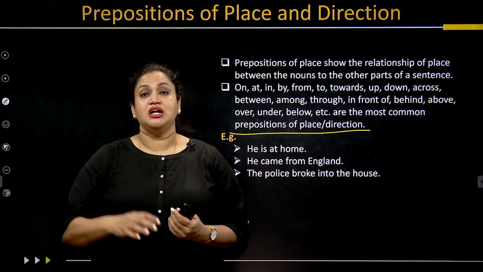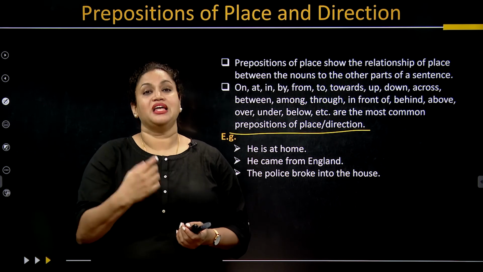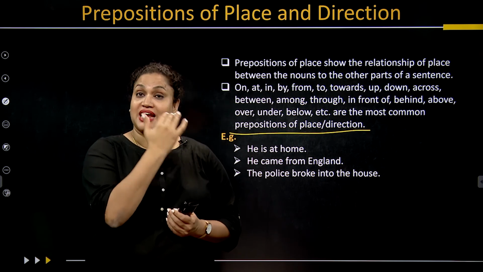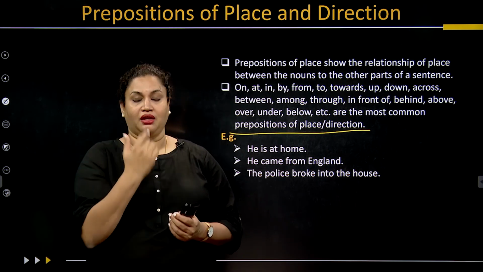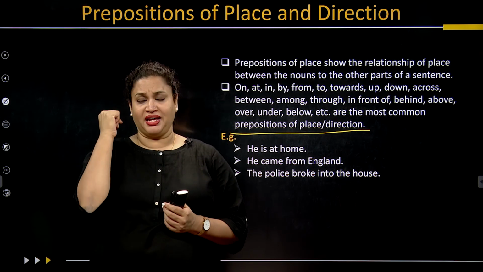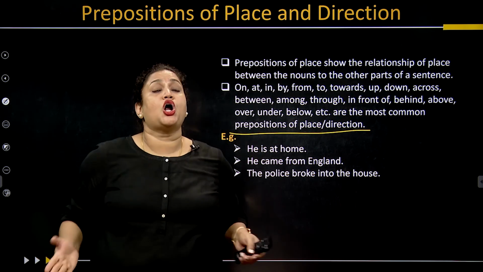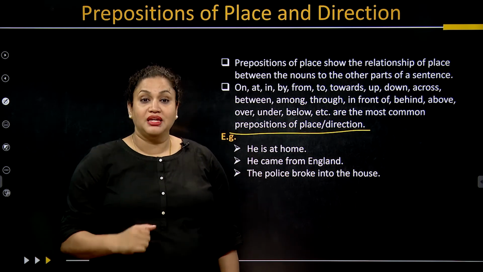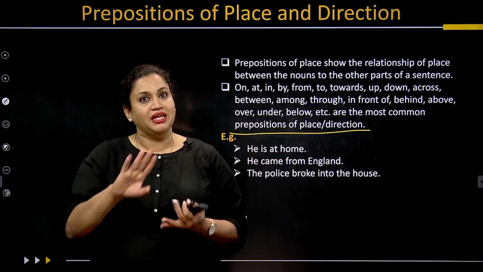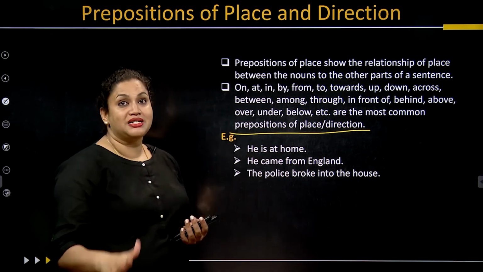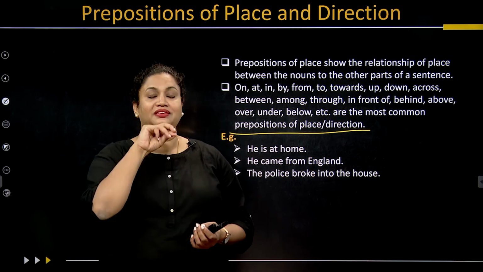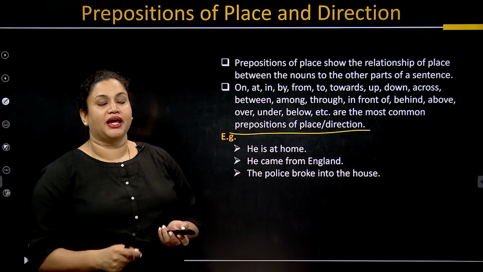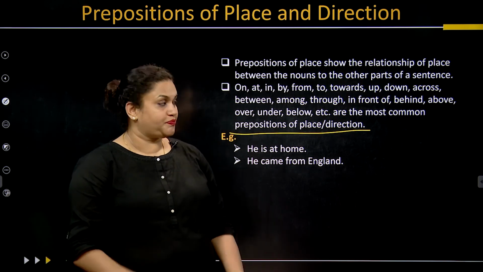In the same manner, when I'm saying somebody is standing behind me, that means they are facing me and they are standing behind. Somebody who is standing in front of me is facing me. Now somebody who is standing behind me and who is facing me is not opposite to me, but somebody who is standing before me and they are facing me, that is "before," "in front of me," is absolutely right. So we need to understand the position of the noun with the object, the subject with the object. It is very important to determine which position word to use.